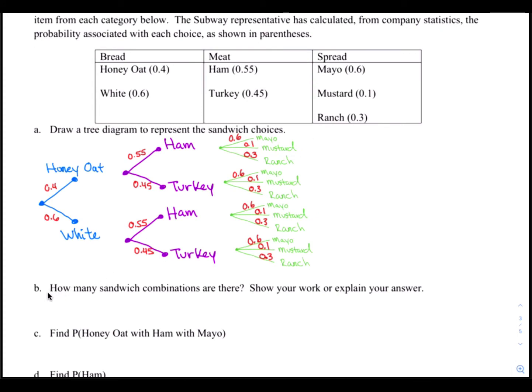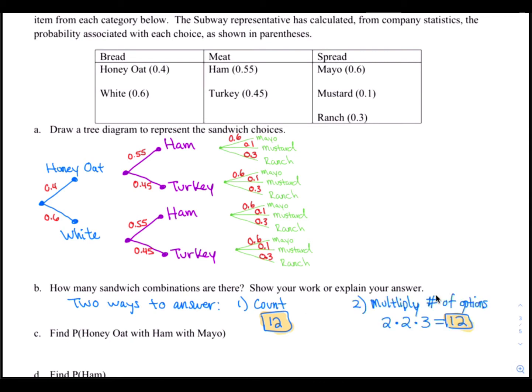All right, question B. How many sandwich combinations are there? Show your work or explain. All right, so there's actually two ways to do this. The two ways to answer this would be to, number one, we could count. You're going to count the last level here. How many options do we have at the last level? We have mayo, mustard, ranch, repeated four times. That's 3, 4, 5, 6, 7, 8, 9, 10, 11, 12. So you just simply count the last level and you have 12.